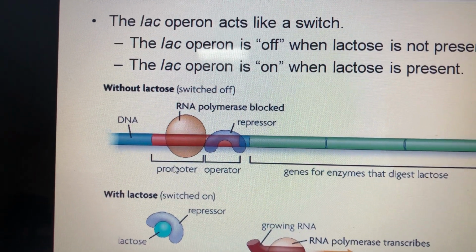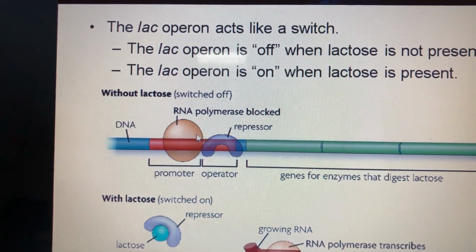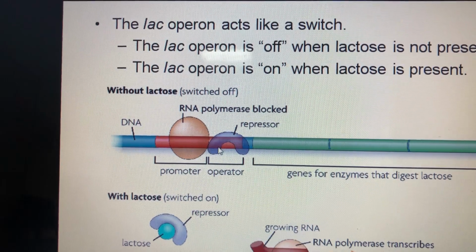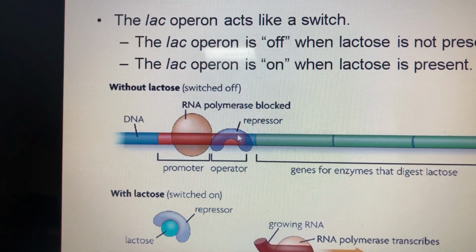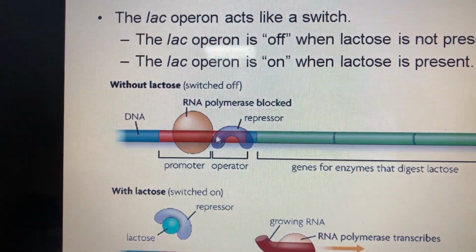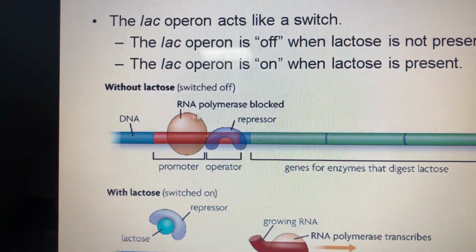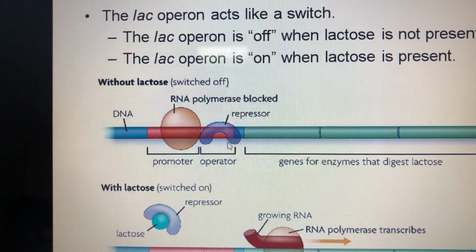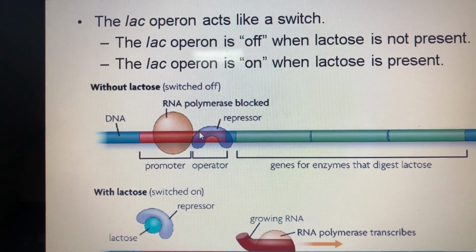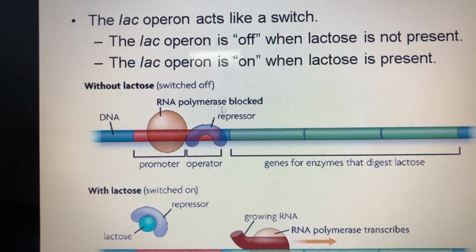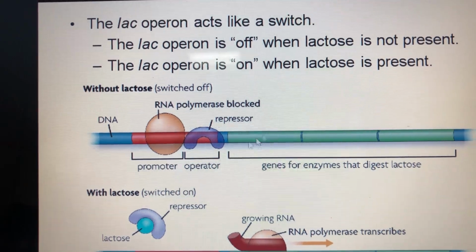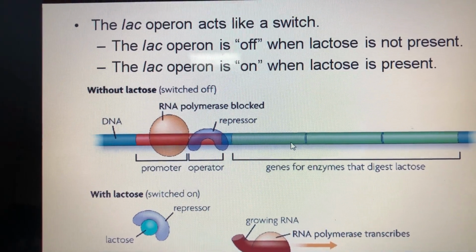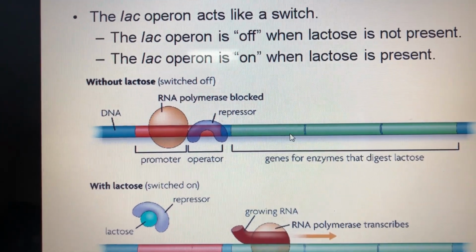We will see the promoter and the operator. The operator part will be bound to a protein which will block the RNA polymerase from transcribing the DNA. So that means the lactase will not be synthesized. The gene will not code for the enzyme, or the protein, to be synthesized.